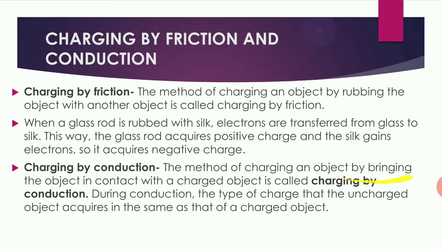Next, charging by conduction. The method of charging an object by bringing the object in contact with the charged object is called charging by conduction. During conduction, the type of charge that the uncharged object acquires is the same as that of the charged object. When a charged glass rod is brought in contact with an uncharged metal sphere, then the metal sphere acquires the charge. So this kind of charging is called charging by conduction.